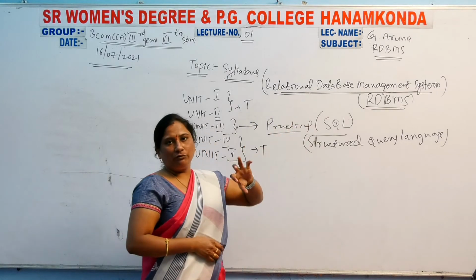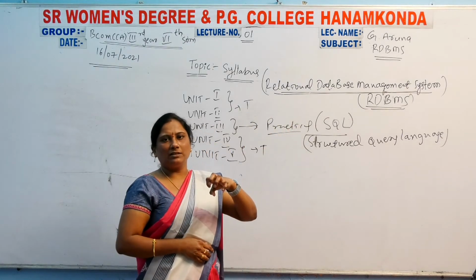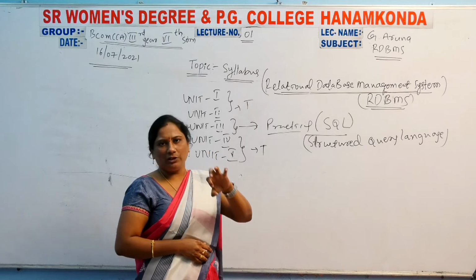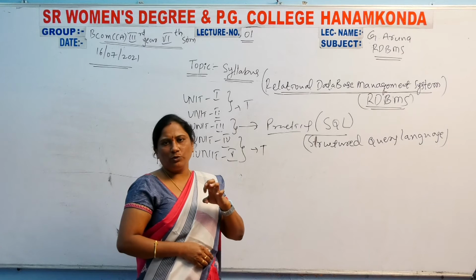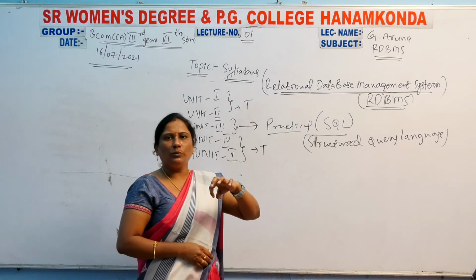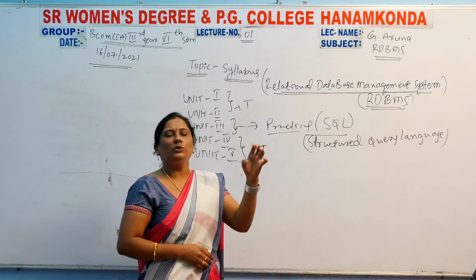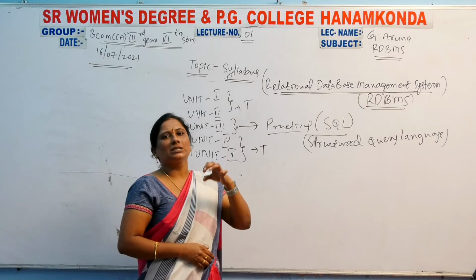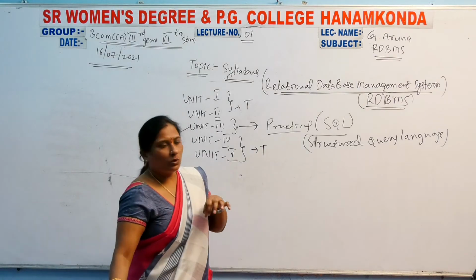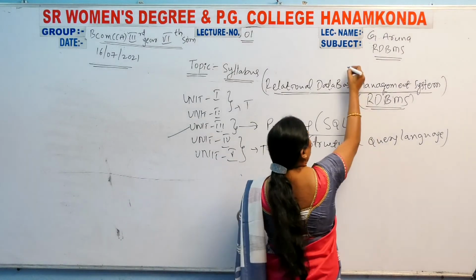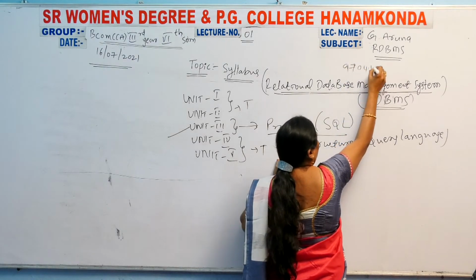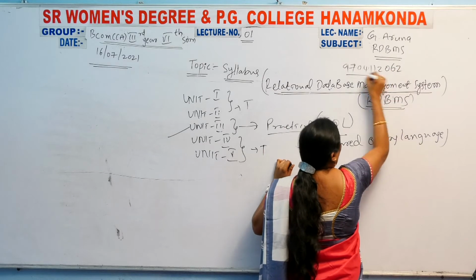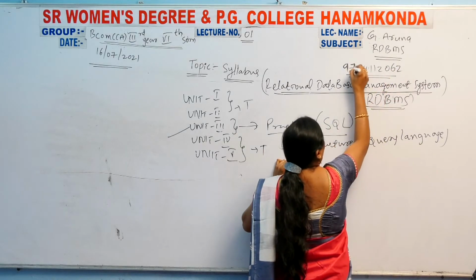Girls, listen carefully, starting from the first classes. If you have any doubts, we have a WhatsApp group. In that WhatsApp group, you ask the doubts, otherwise you ask personally. My mobile number is 9704112062.